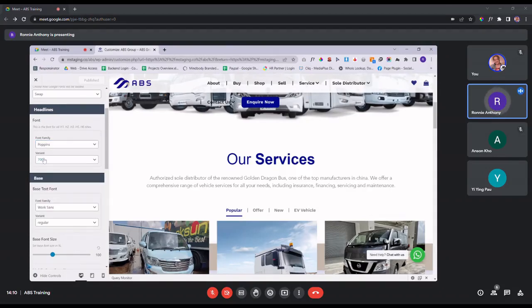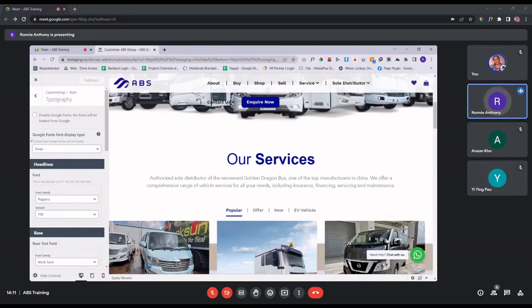And then in terms of variant, this is for you to set the thickness of the font that is being used as well. So either you can make it as thin as you want, or you can make it as thick as you want. So the thickness over here is 900. So 900, you can consider it equivalent to bold text. So it's really up to you how you want to play around with this one. Because this one is a trial and error basis, you just play around with the setting should you want to make some changes in the future.